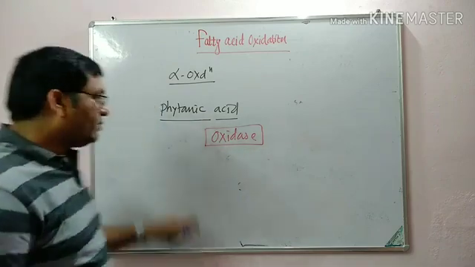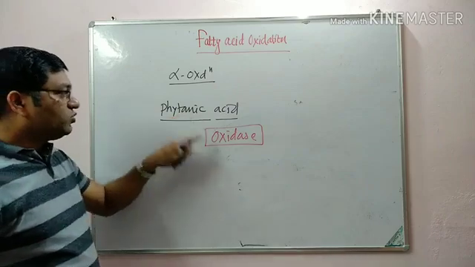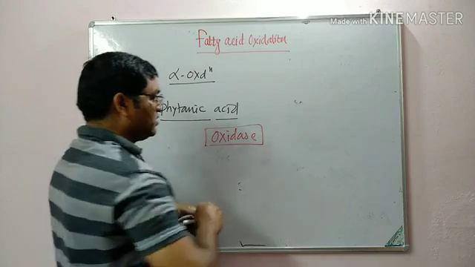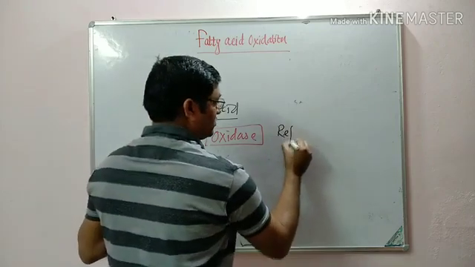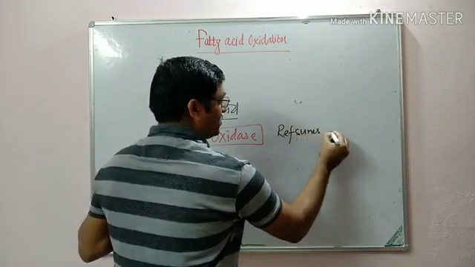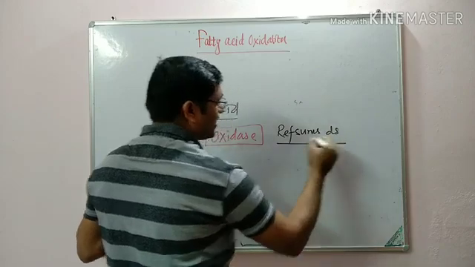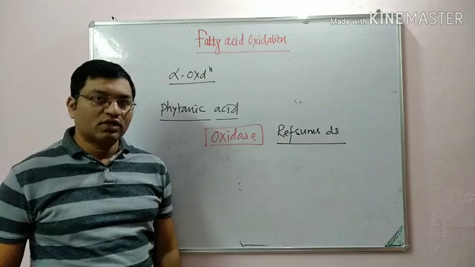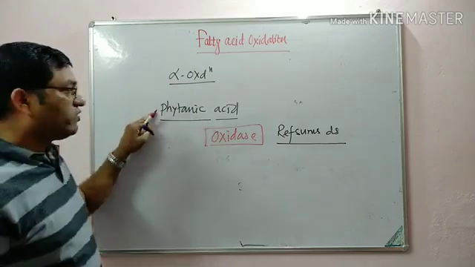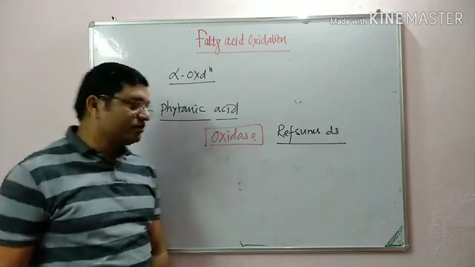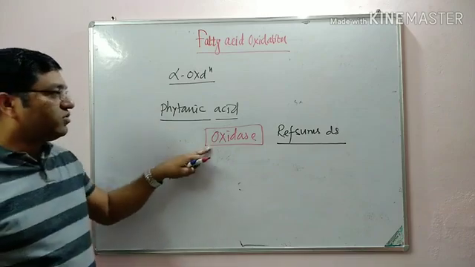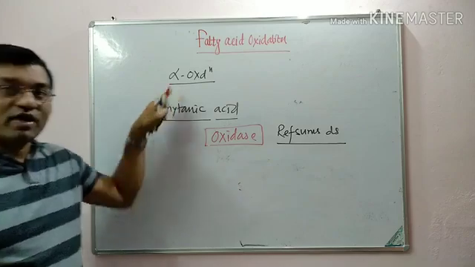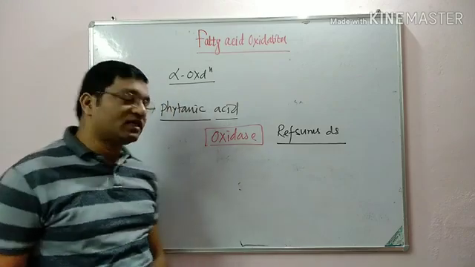endoplasmic reticulum and peroxisomes, and due to the deficiency of phytanic acid oxidase, the disorder is known as Refsum's disease. There is cerebellar ataxia, retinitis pigmentosa, and different neurological symptoms due to the accumulation of phytanic acid in the brain. So, due to the deficiency of phytanic acid oxidase, there is Refsum's disease. This is a disorder of alpha oxidation of fatty acid.